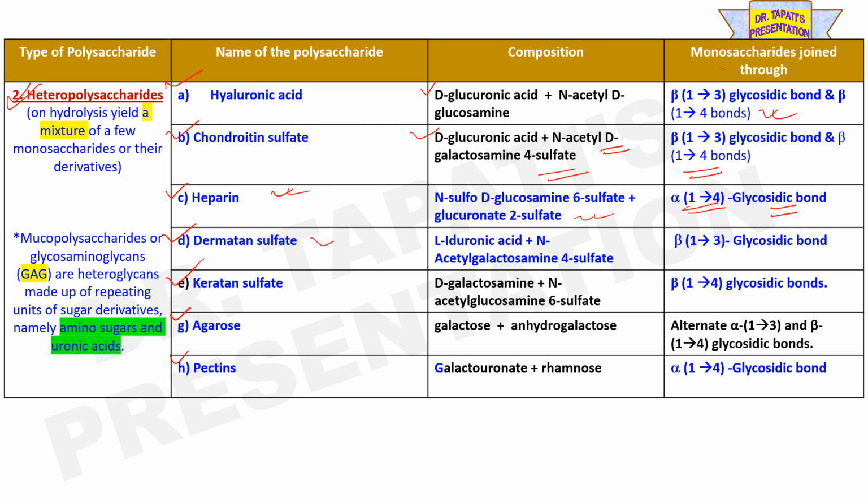monosaccharides. Dermatan sulfate is composed of L-iduronic acid plus N-acetyl galactosamine 4 sulfate. A beta 1,3 glycosidic bond is present between these two monosaccharides. Keratan sulfate is composed of repeating units of D-galactose plus N-acetyl glucosamine 6 sulfate. A beta 1,4 glycosidic linkage is present between these two monosaccharides. Agarose is composed of galactose and anhydrogalactose, with alternate alpha 1,3 and beta 1,4 glycosidic bonds present. Pectin is composed of galacturonate and rhamnose.